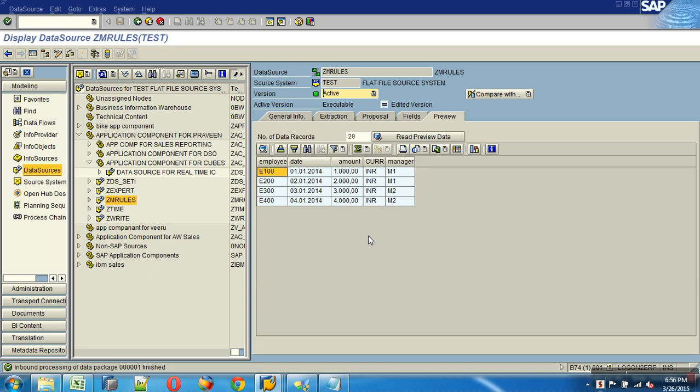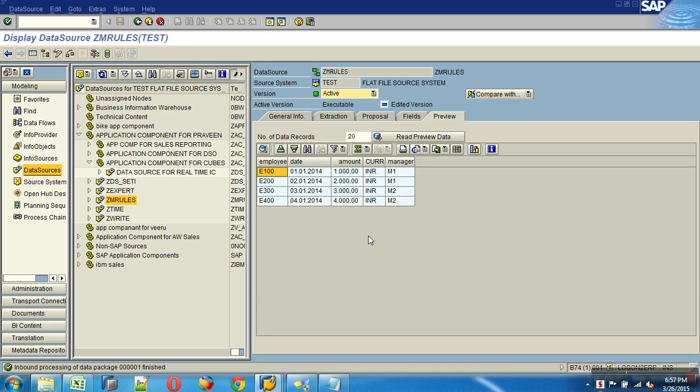So I would like to build a cube where I analyze the performance of my employees. Like how I analyze employees E100, 200, 300, 400, I would like to analyze even my manager's performance also, because he is also my employee. But my manager doesn't generate any revenue directly. So what I want to do is consider a certain revenue for a manager: 10% of the revenue generated by the employees under him would be the revenue for the manager. Then I can start analyzing him also as an employee. I know he doesn't perform transactions directly, but 10% of the revenue generated by the employees should be considered for my manager.